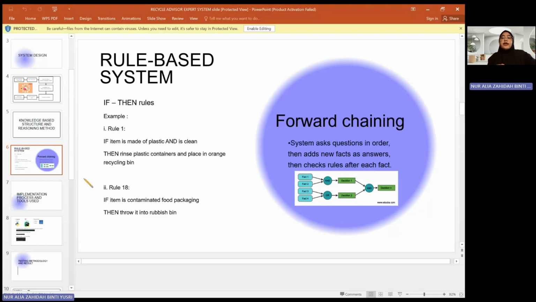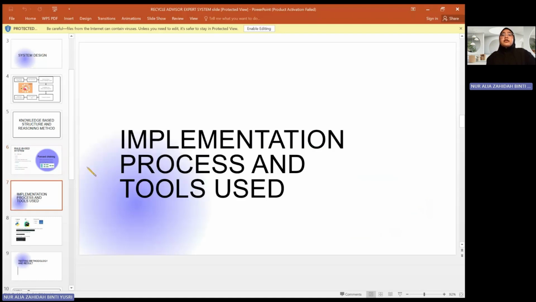General waste, we can classify as anything that does not apply to the other waste, and waste that is contaminated, such as contaminated food packaging. For example, a rule created in this system: if item is made of plastic and is clean, then rinse plastic containers and place in orange recycling bin. For our reasoning method, our recycling advisor expert system uses forward chaining. This means that the system asks questions in order.